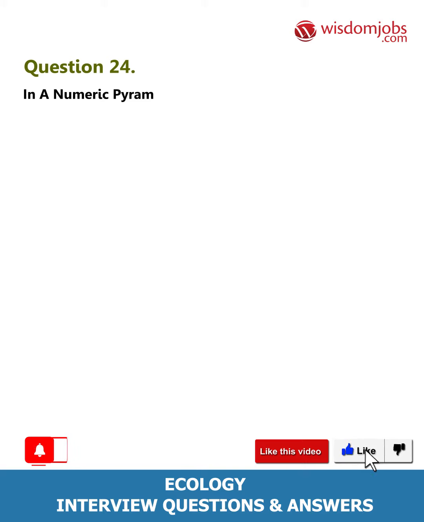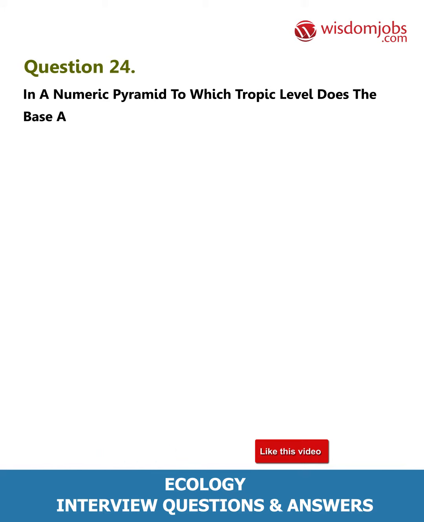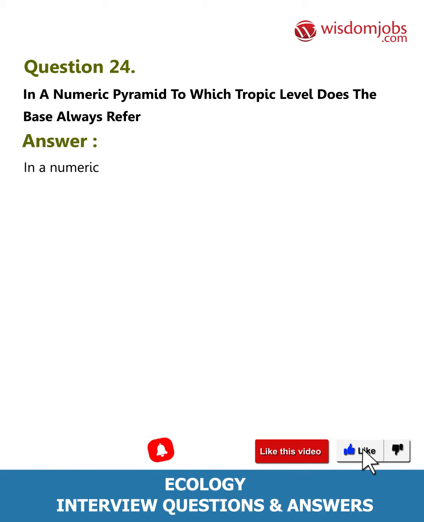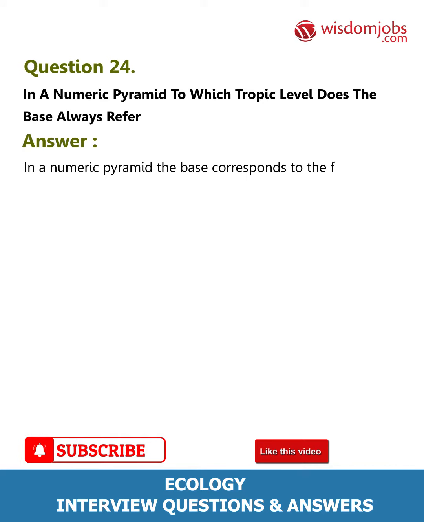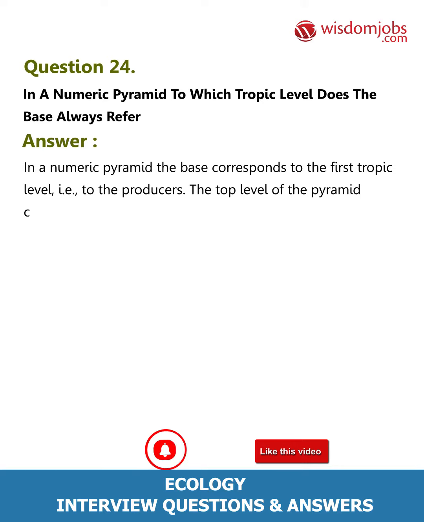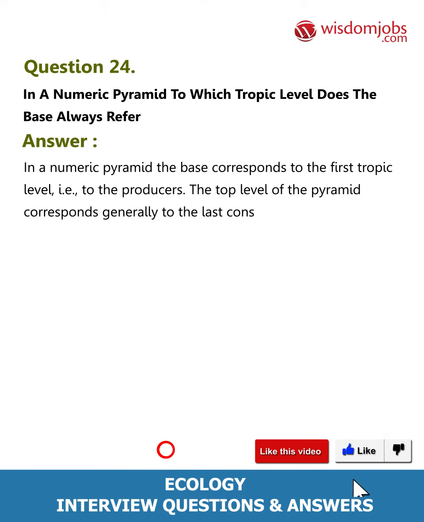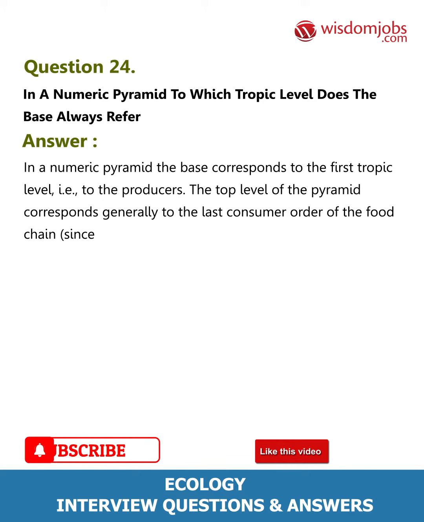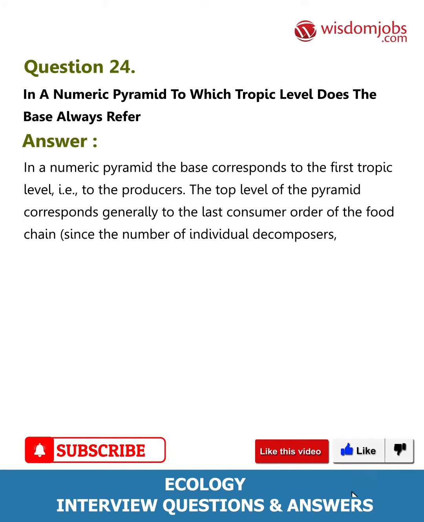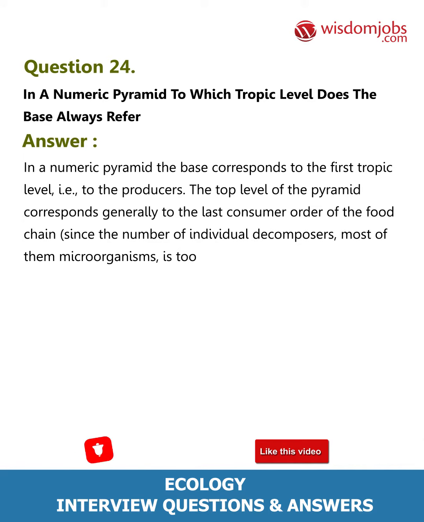Question 24. In a numeric pyramid, to which tropic level does the base always refer? Answer. In a numeric pyramid, the base corresponds to the first tropic level, i.e., to the producers. The top level of the pyramid corresponds generally to the last consumer order of the food chain, since the number of individual decomposers, most of them microorganisms, is too large to be represented.